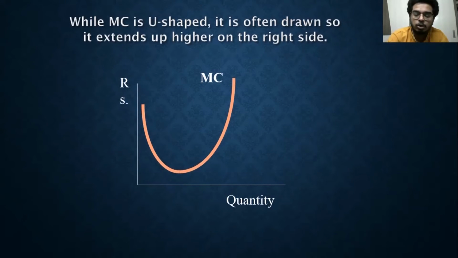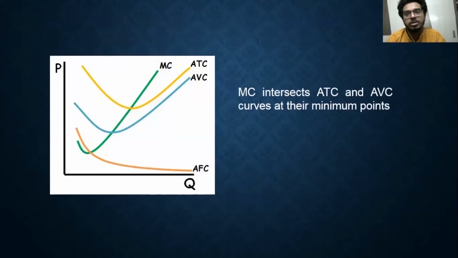If we connect all these curves together, we see that the average fixed cost starts down here and goes closer to the quantity axis, and the average total cost is just above the average variable cost.